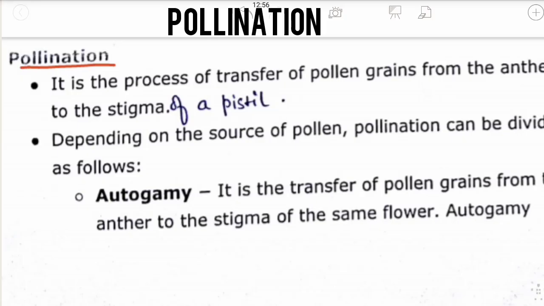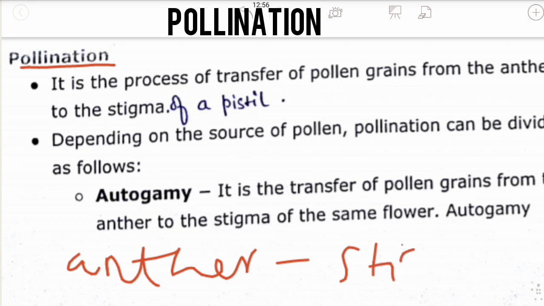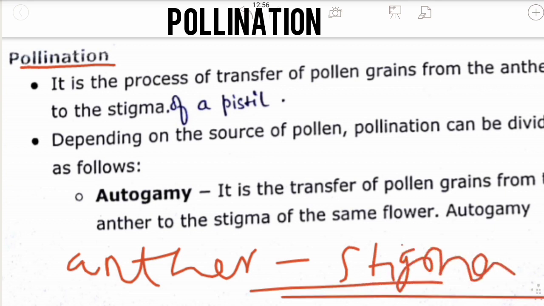Pollination is the simple process where the transfer of pollen grains, mainly from anther to stigma of a pistil, takes place. Depending upon the source of the pollen, pollination can mainly be divided into three types: autogamy, geitonogamy and xenogamy.